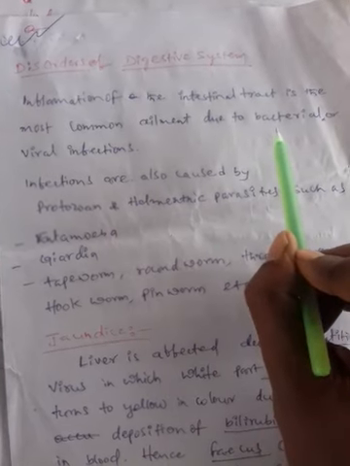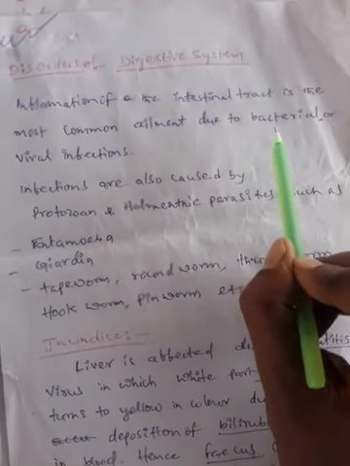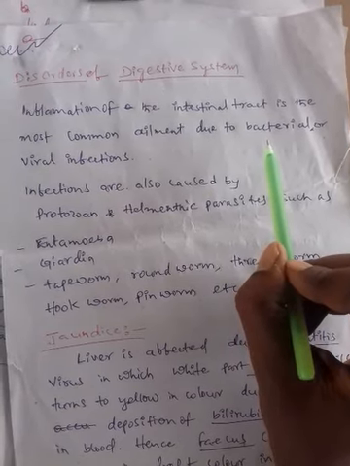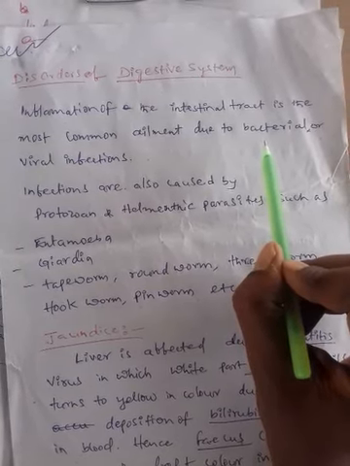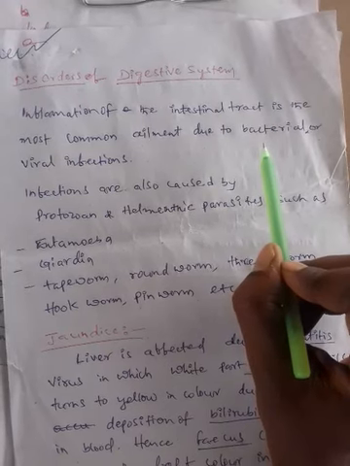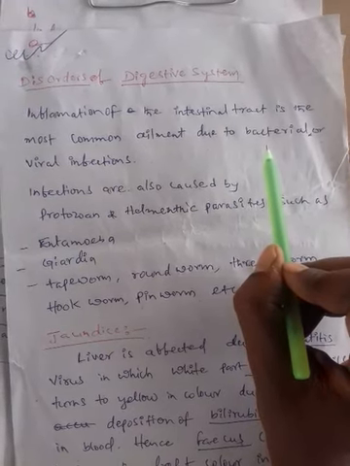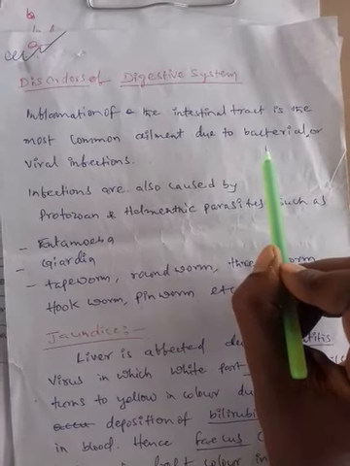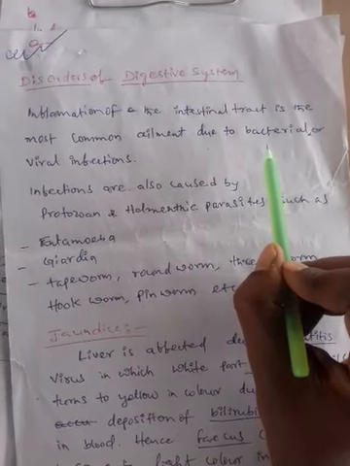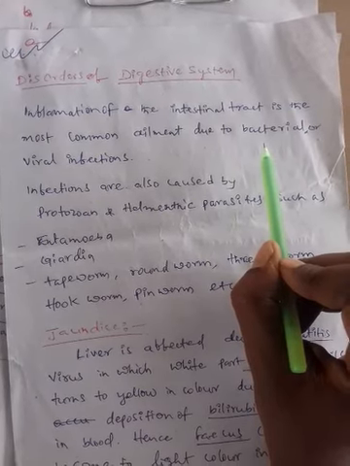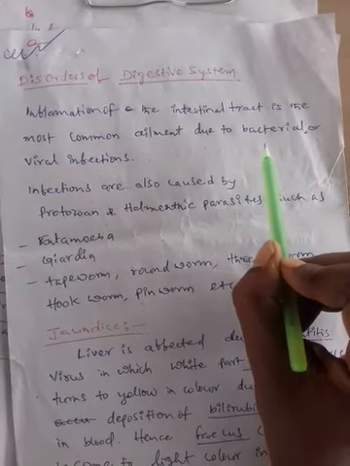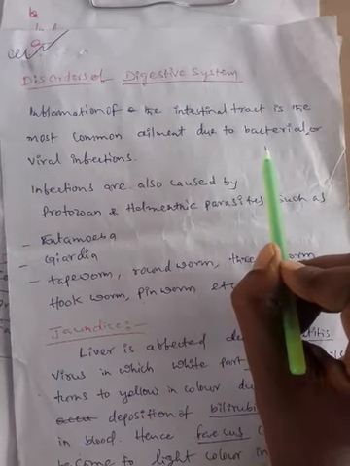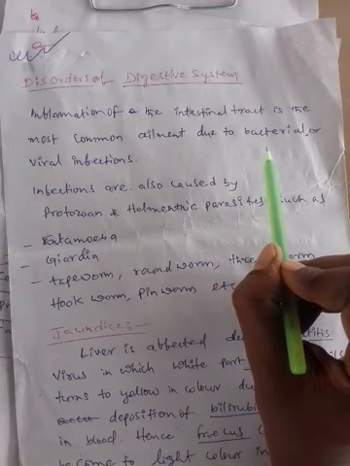Suppose, have you seen the case of typhoid fever? In typhoid fever, Salmonella typhi bacteria severely infect the small intestine, and thereby the digestion of food material is impaired. In severe condition, the Salmonella typhi bacteria make intestinal perforations. Intestinal perforations means making pores or holes in the inner wall of the intestine. That is the best example of a bacterial disease.